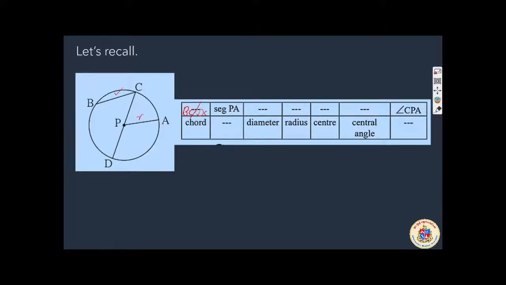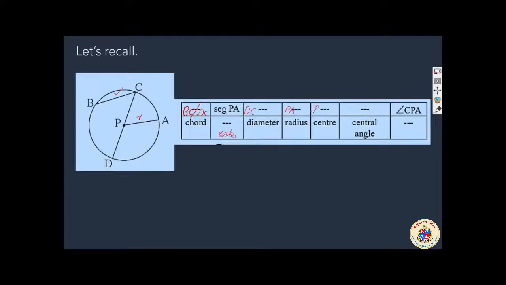It is a radius over here, so we'll fill that. And which is the diameter here? It can be named DC or CD, it is named as diameter here. Then radius, we already got it, it is PA, starting from the center P.